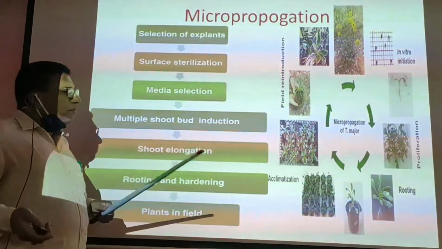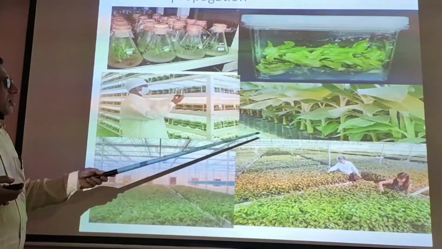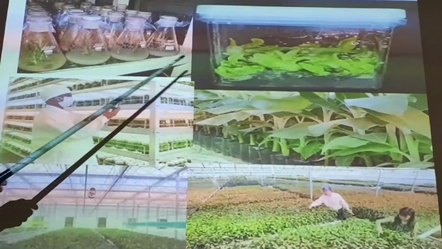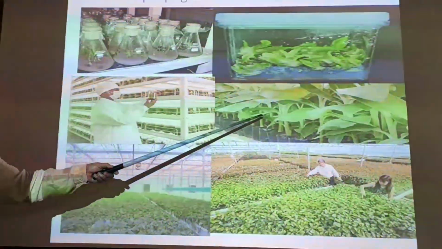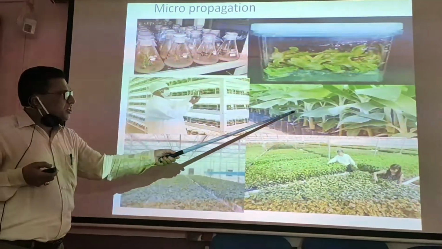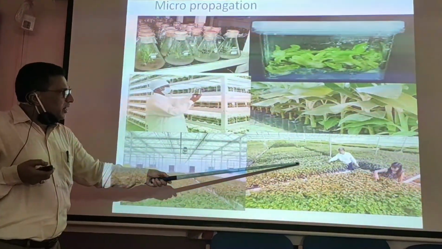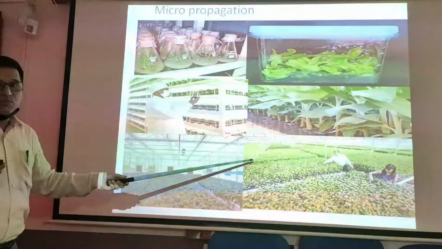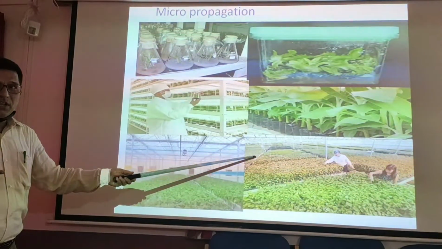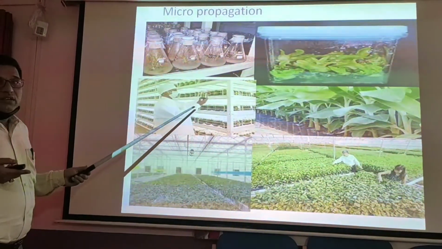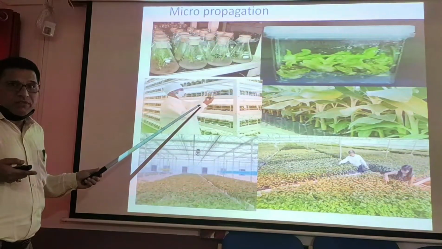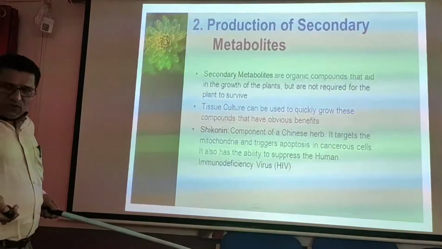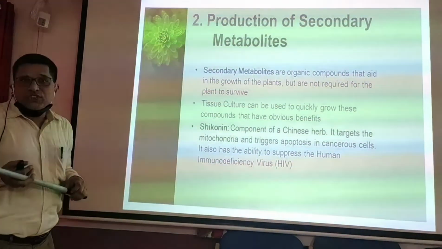In India, micropropagation is done for the banana plant, where a stock plant is used, and because of multiple shoot differentiation, a good number of plants are grown, and millions of plants are grown at a time, and if each plant is sold at a minimum cost, we get a good lucrative benefit out of micropropagation. So this is one of the advantages of tissue culture technology.